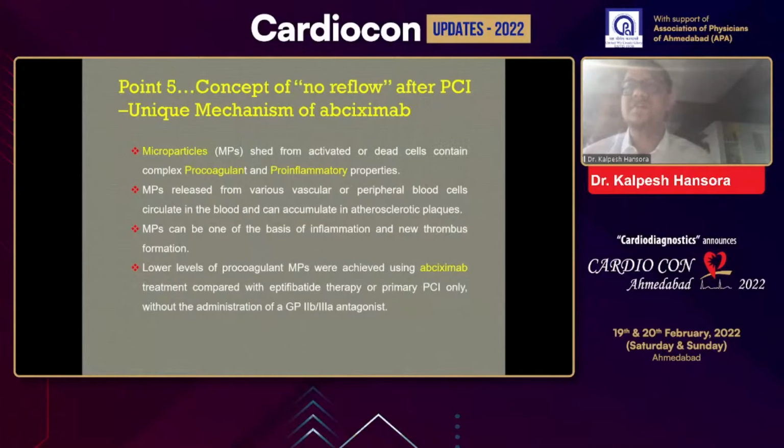This is responsible for the basis of inflammation and new thrombus formation in patients with acute MI. Lower levels of pro-coagulant microparticles were achieved with abciximab compared with eptifibatide therapy or primary PCI alone without administration of a GP2B/3A antagonist. Next slide.